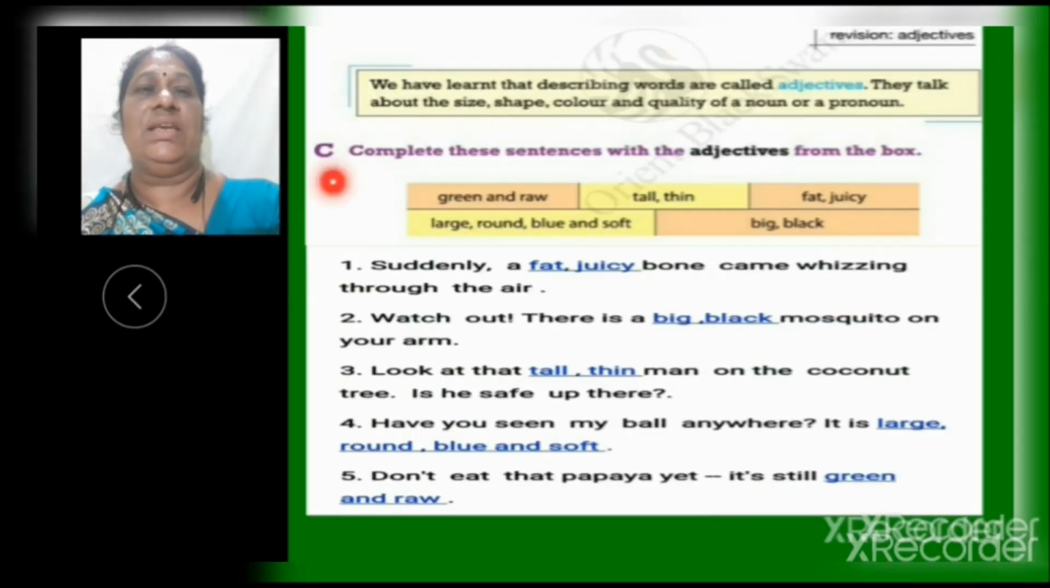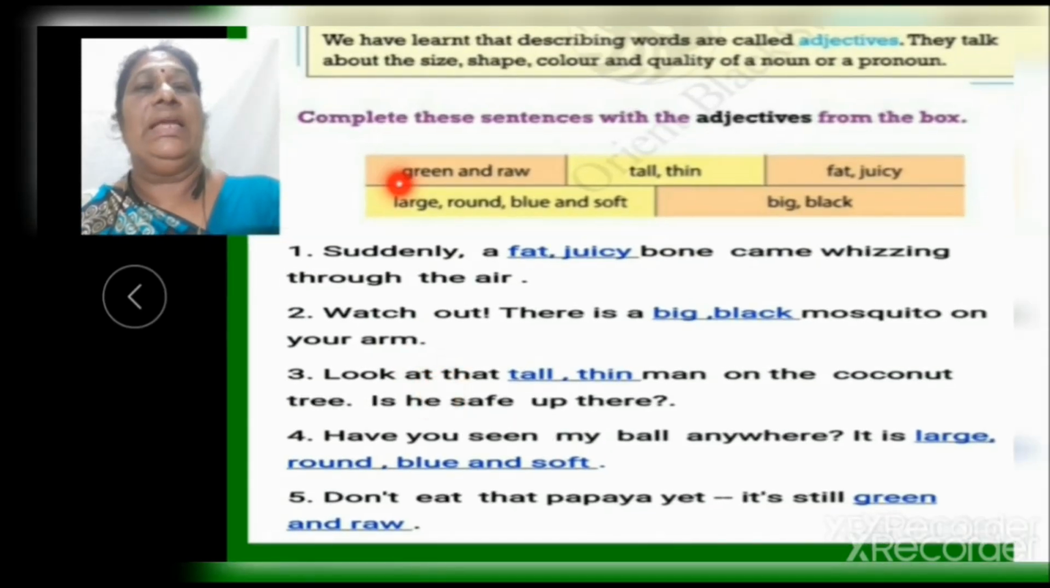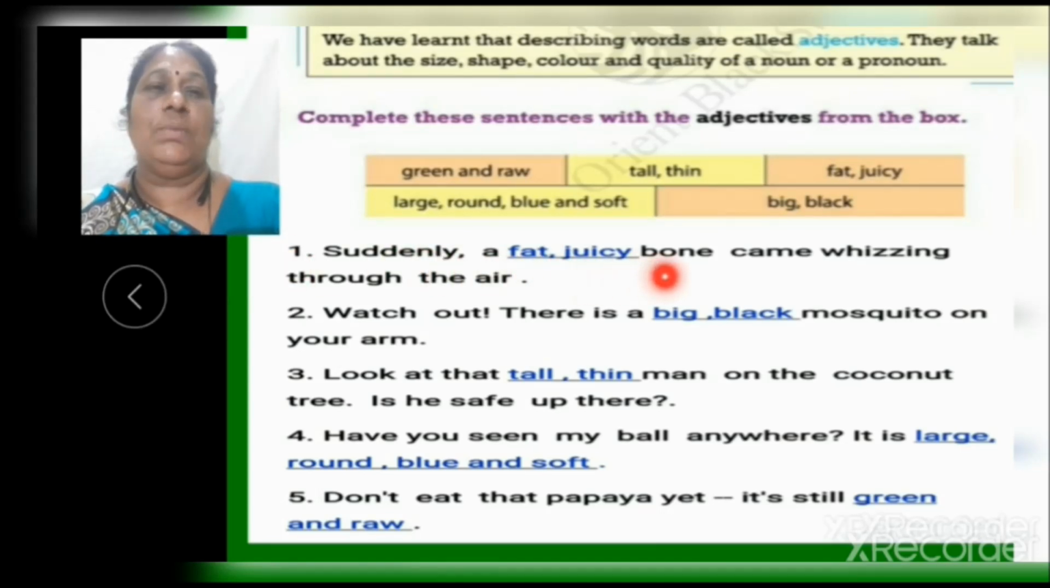Exercise C. Complete these sentences with the adjectives from the box. Here are some adjectives given in the box. You have to choose the correct one and fill in the blanks. Green and raw, tall and thin, fat, juicy, large, round, blue and soft, big, black are the adjectives given in the box. First one, suddenly a fat, juicy bone came whizzing through the air.